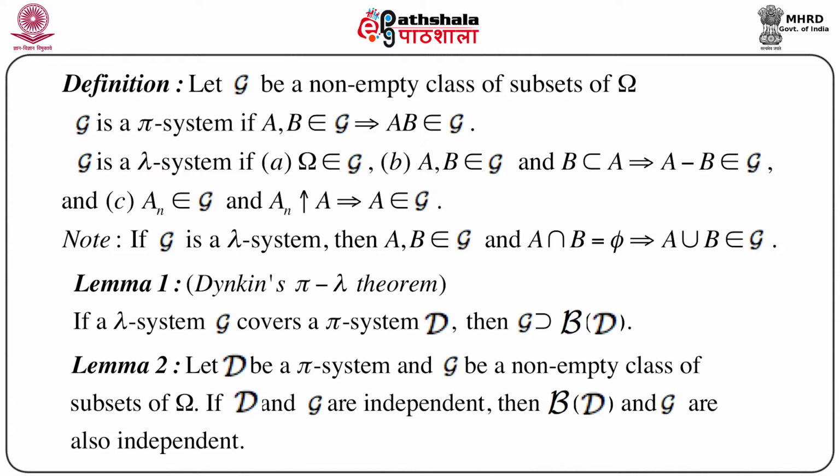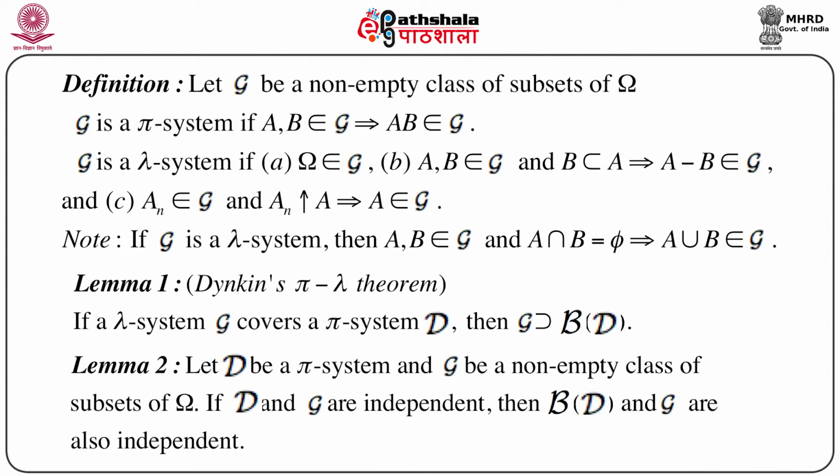Now lemma 1, this is known as Dynkin's pi lambda theorem. If a lambda system G covers a pi system D, then G contains script B of D, that is, the Borel sigma field generated by the system D. And lemma 2: if script D is a pi system and G is any non-empty class of subsets of omega, then if script D and G are independent, script B of D and G are also independent.